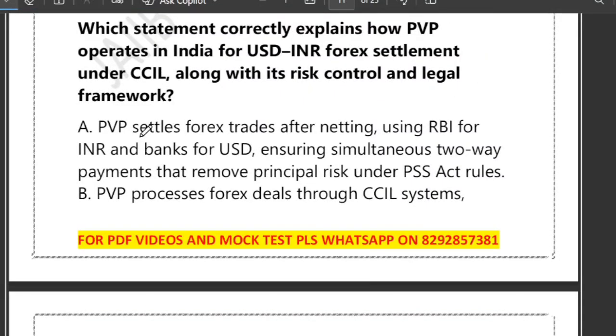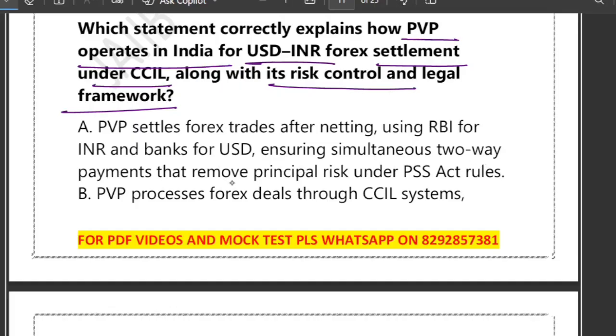The question is on your screen. It is about which statement correctly explains how PVP operates in India for USD INR forex settlement under CCIL, along with the risk control and legal framework. Option A says PVP settles forex trades after netting, using RBI for INR and a bank for US dollars, ensuring simultaneous two-way payment that removes principal risk under the PSS Act.